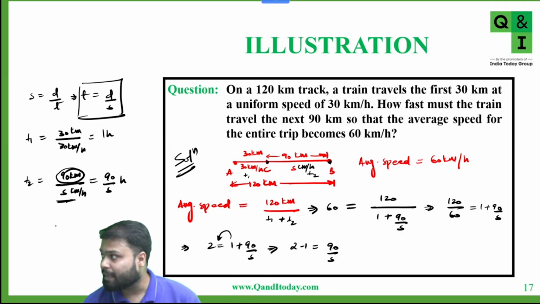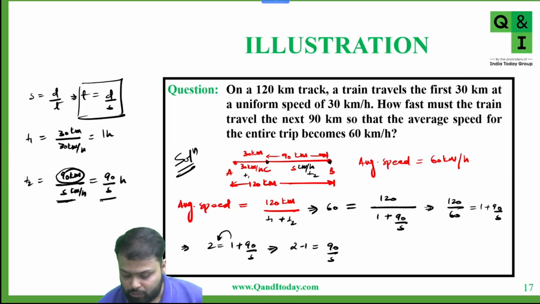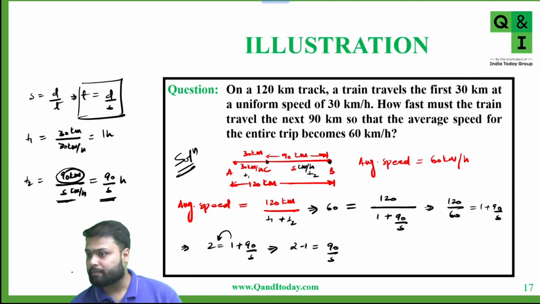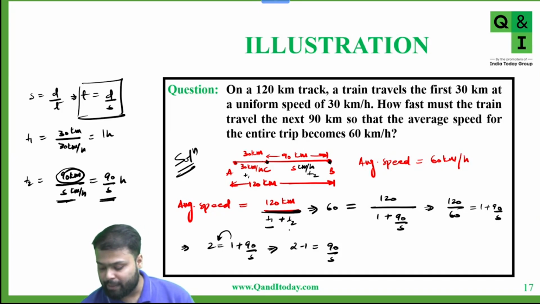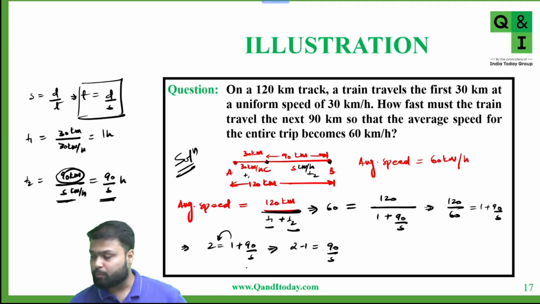So from here can we say that T2 is equal to 90 by S? Yes or no? Okay. Any other doubt? So average speed is total distance upon total time. The total track length is 120 kilometer, and time taken from A to C is T1, from C to B is T2. So just put the values.